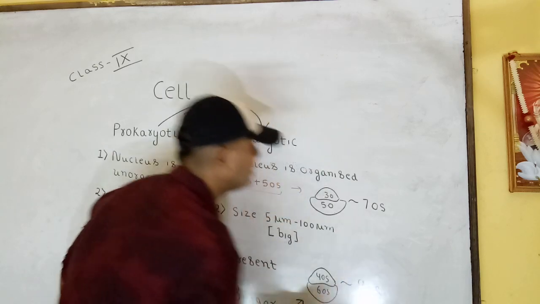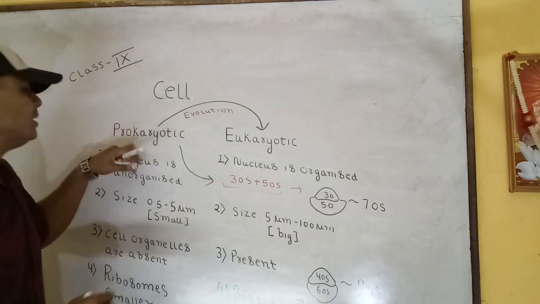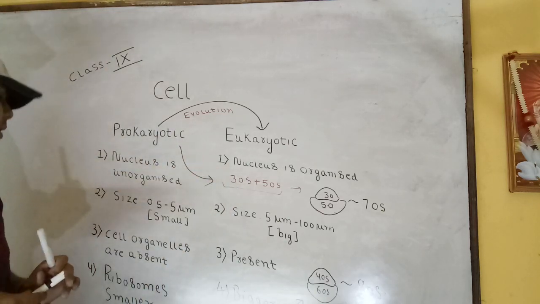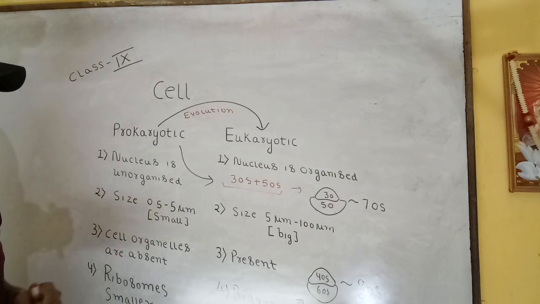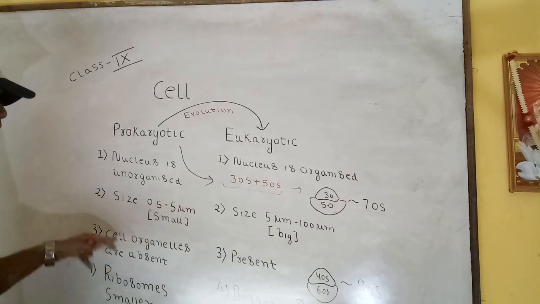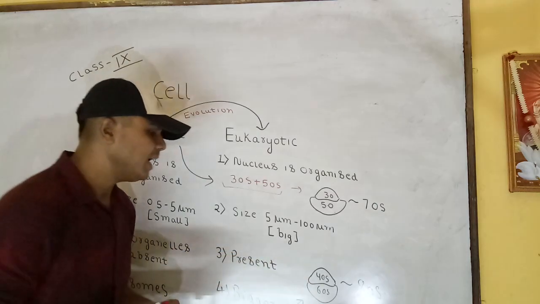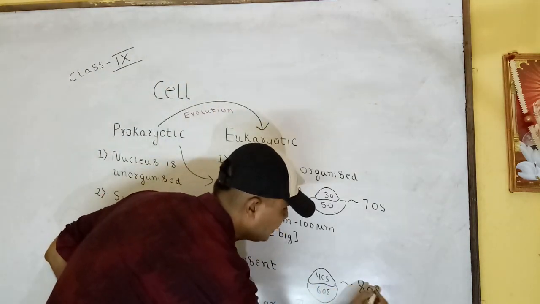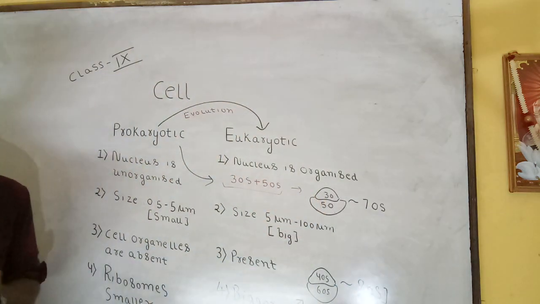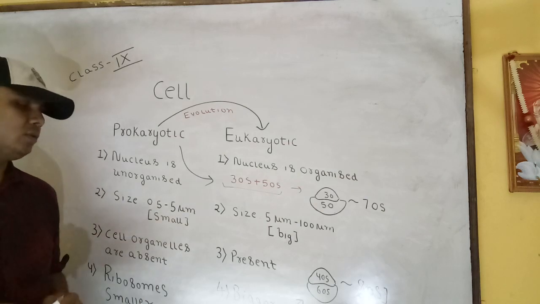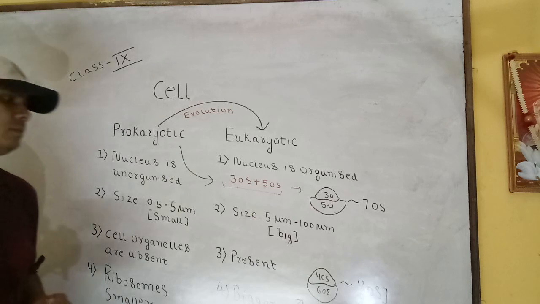So in prokaryotic cells, the smaller ribosomes have two units, 30S and 50S, making 70S. In eukaryotic cells, the larger ribosomes have two subunits, 40S and 60S, making 80S. The Svedberg unit signifies the relative density of the molecule.